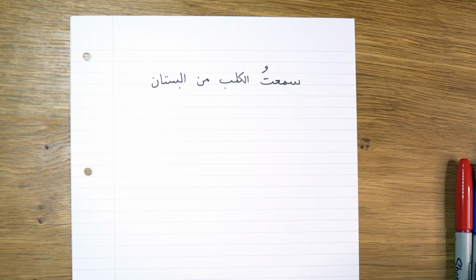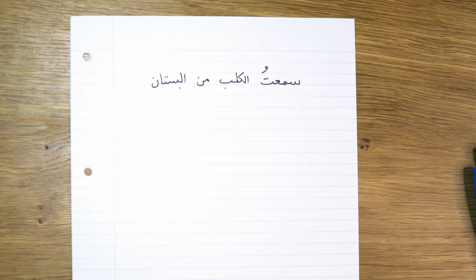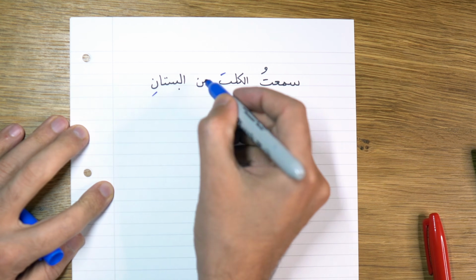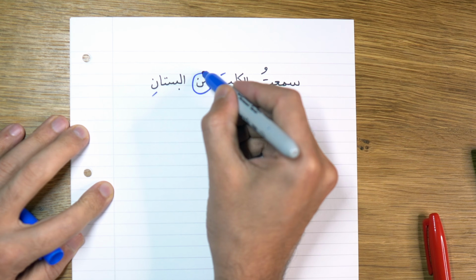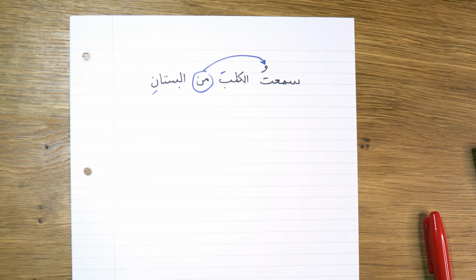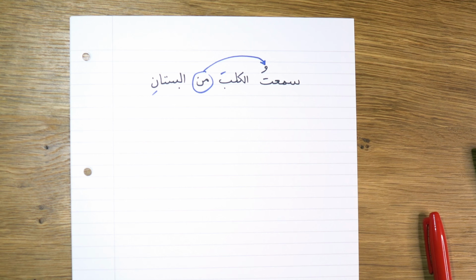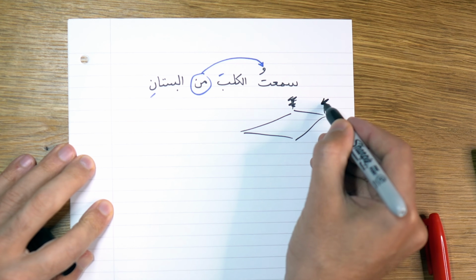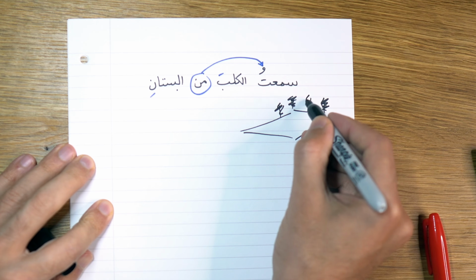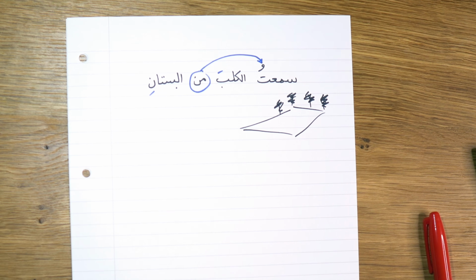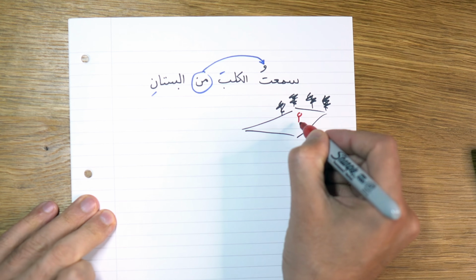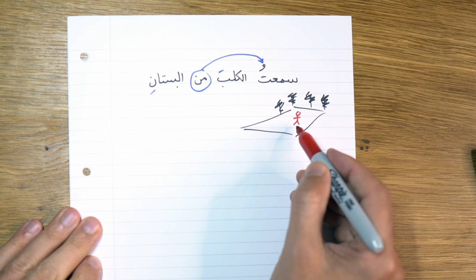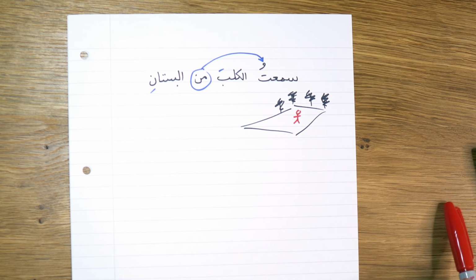So what does this sentence actually mean? To understand this sentence, we need to understand where the muta'alliqs go. If we make min muta'alliq to سمعت, imagine this is a garden with some nice trees, and I am actually standing in the garden. So سمعت من البستان, I heard from the garden. Al-kalb, the dog. In other words, the sound of the dog.